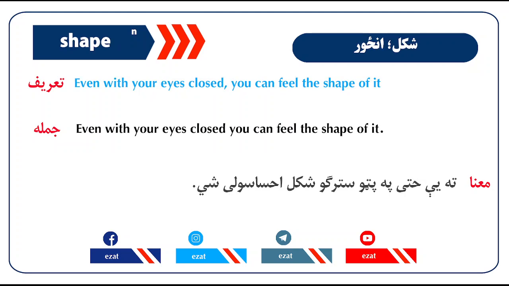Shape. An object's shape is the arrangement of its sides and surfaces. Even with your eyes closed, you can feel the shape of it.